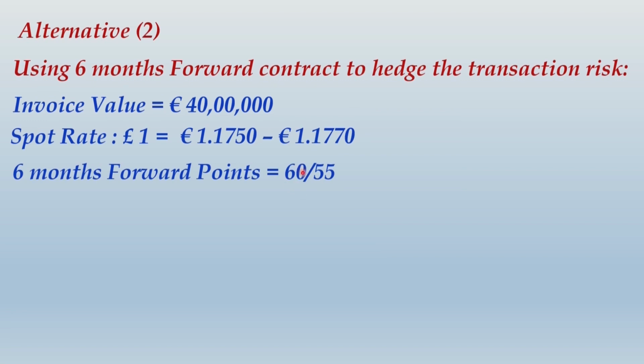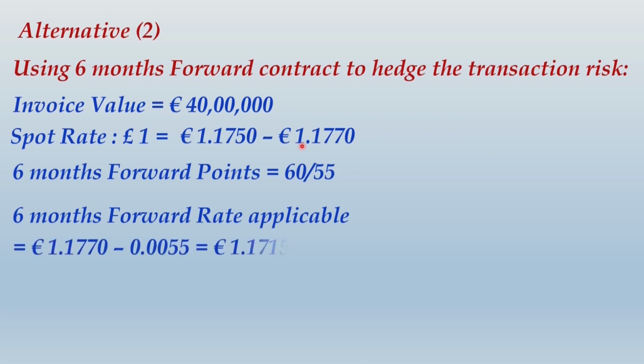And I told you earlier, because the point applicable for bid rate is higher than the point applicable for the spot rate, it indicates that the quoted currency, that is pound, is depreciating. That means you are going to subtract these points from the spot rate to arrive at the 6-month forward rate applicable. However, we don't want both the rates, correct? We want to ultimately sell euros. In other words, we would want to buy pounds. So for buying pound, the pound ask rate will apply. That means inverse of this ask rate we would consider as the bid rate for euro.